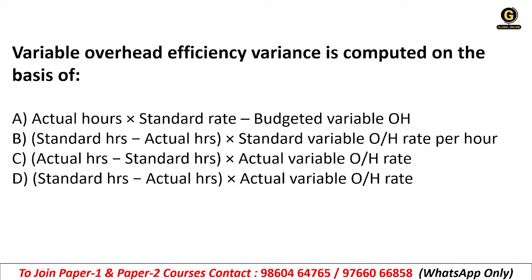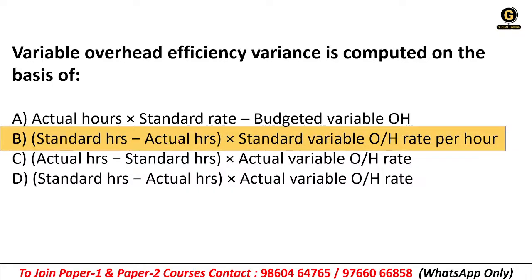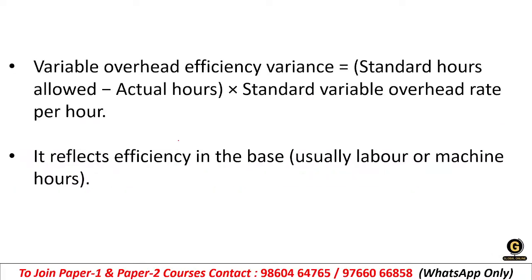Okay, so the right answer is option B, standard hours minus actual hours into standard variable overhead rate per hour. Basically, overheads like electricity and indirect labor are often absorbed based on hours, like machine or labor hours.